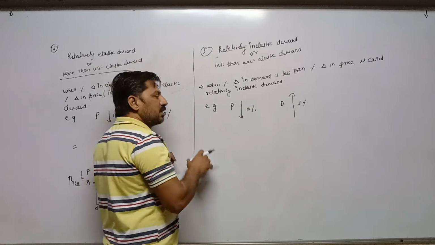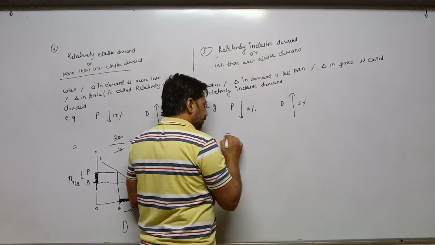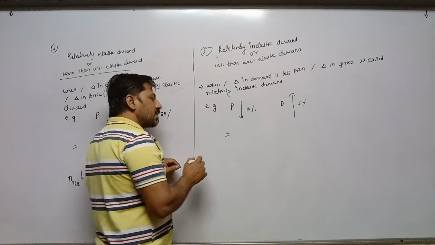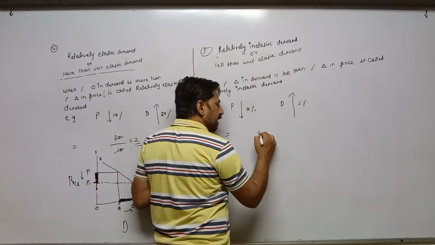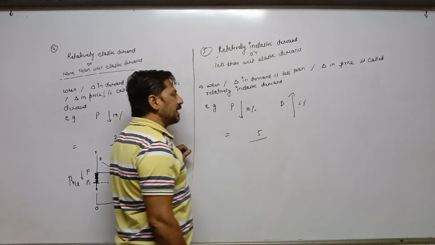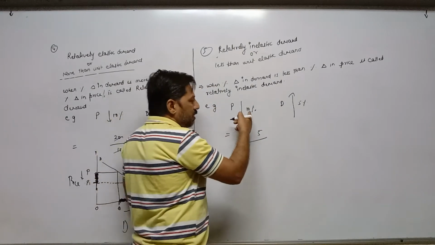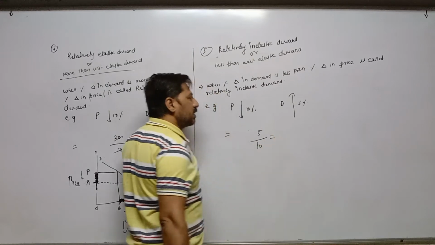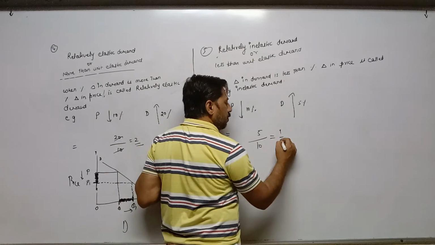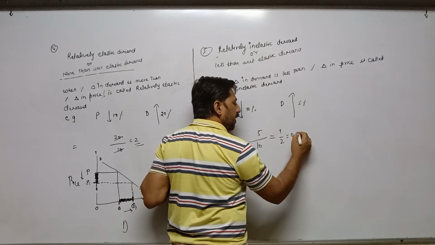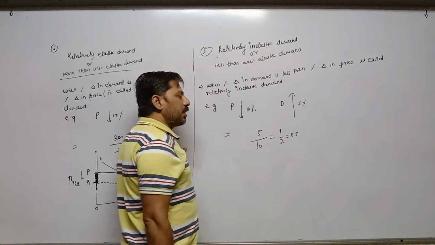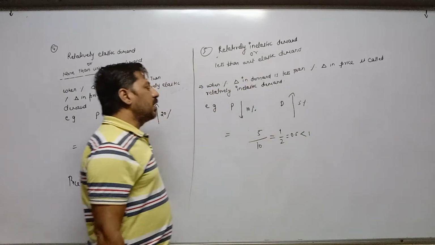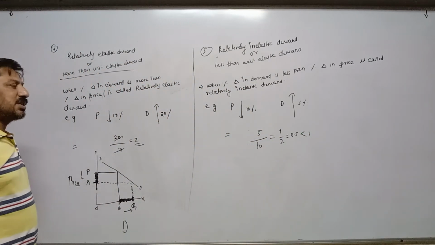If we solve this by applying the formula, percentage change in demand, which is 5%, upon percentage change in price, which is 10%. Now solve this: 1 by 2 means 0.5, and 0.5 is less than 1. That's why it is called less than unit elastic demand.